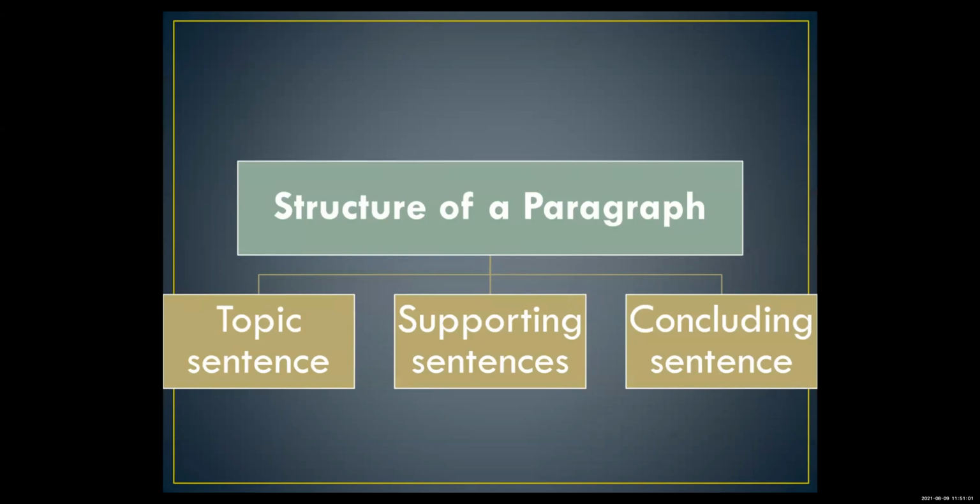As an example, suppose I give you a topic to write a paragraph on a picnic. The beginning sentence, the main sentence, is that on Monday or tomorrow we are going for a picnic. This is your topic sentence.